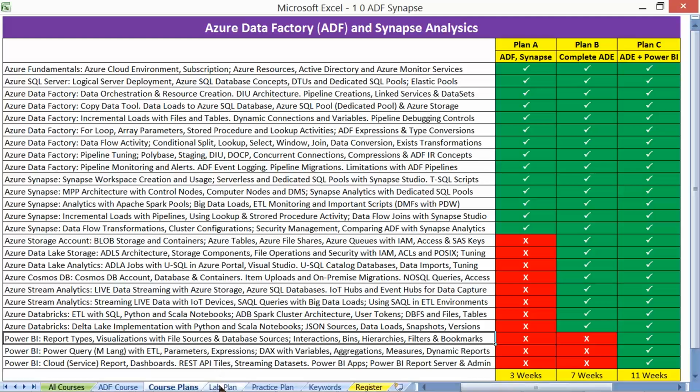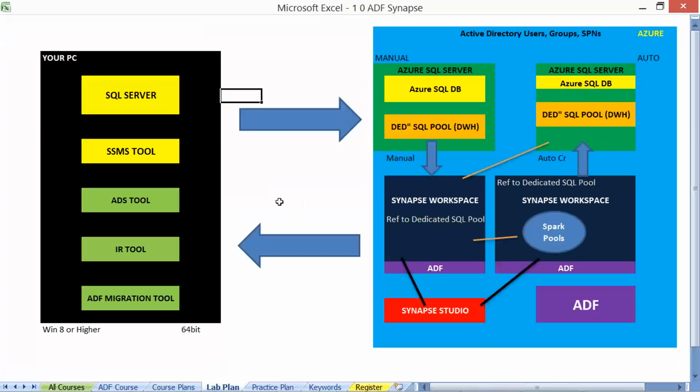With all this information, you got the lab plan. We'll start from scratch. If you are able to install SQL Server 2017 or 2019 with the SSMS tool, any edition is okay: developer, standard, enterprise. Any version is okay, 2017 or 2019. Get these things installed so that we'll start our actual sessions from the next class.